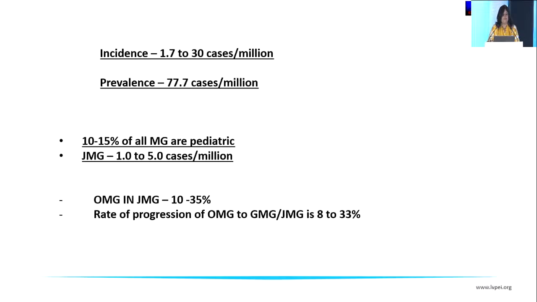Of this, 10 to 15% of all myasthenia gravis are pediatric, and juvenile myasthenia is 1 to 5 cases per million. What's important to also know is that ocular myasthenia in juvenile is 10 to 35%, and the rate of progression of ocular to generalized in juvenile is 8 to 33%.